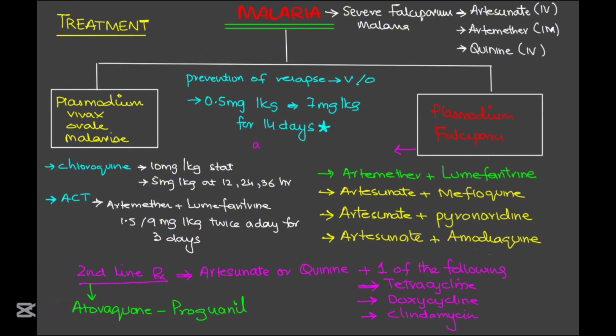Now finally, a last point. For Plasmodium falciparum, a single dose of primaquine at a dose of about 0.25 mg per kilogram is used to eliminate the gametocytes, and this is safe for G6PD deficient people as well. That wraps up everything about malaria treatment.